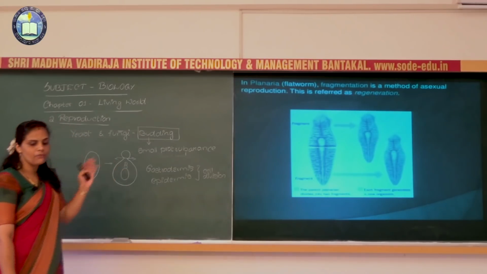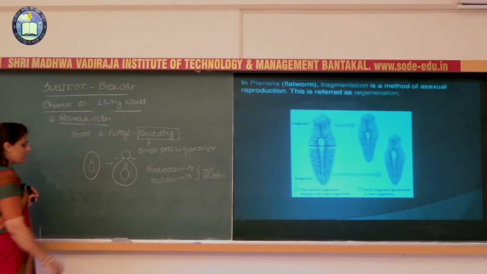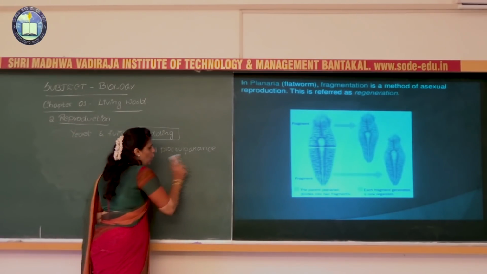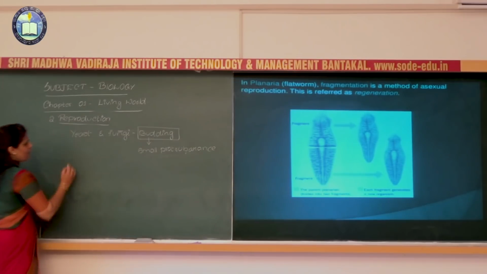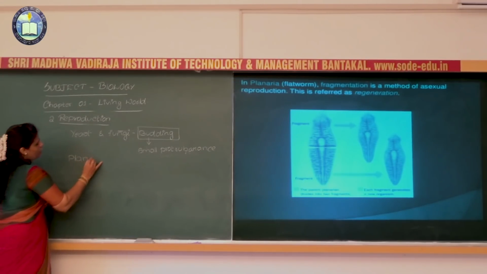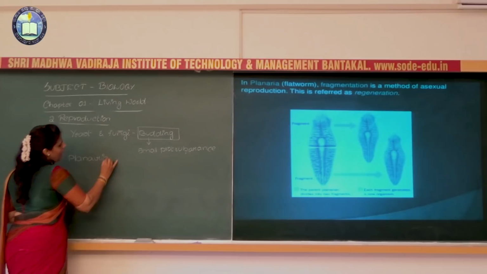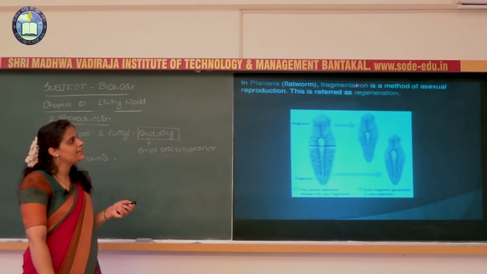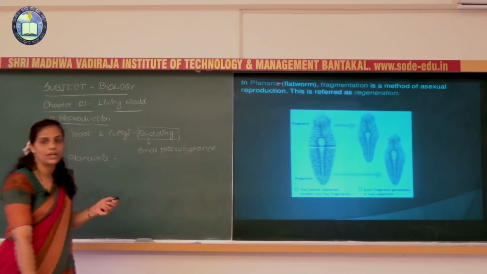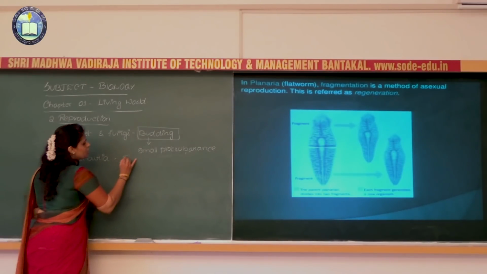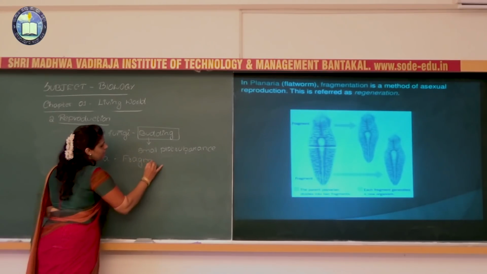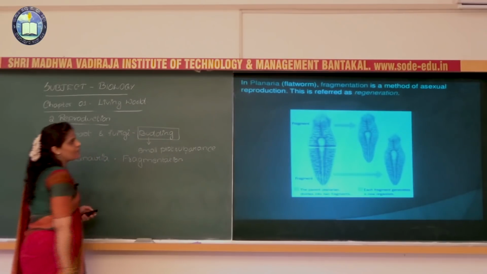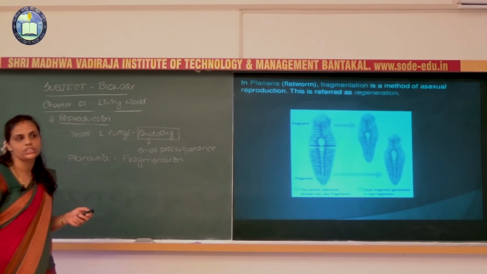If you are taking one more example for asexual reproduction in a small lower organism, that is planaria. Generally we call planaria a flatworm. In the flatworm, what happens? Fragmentation is a method of asexual reproduction.